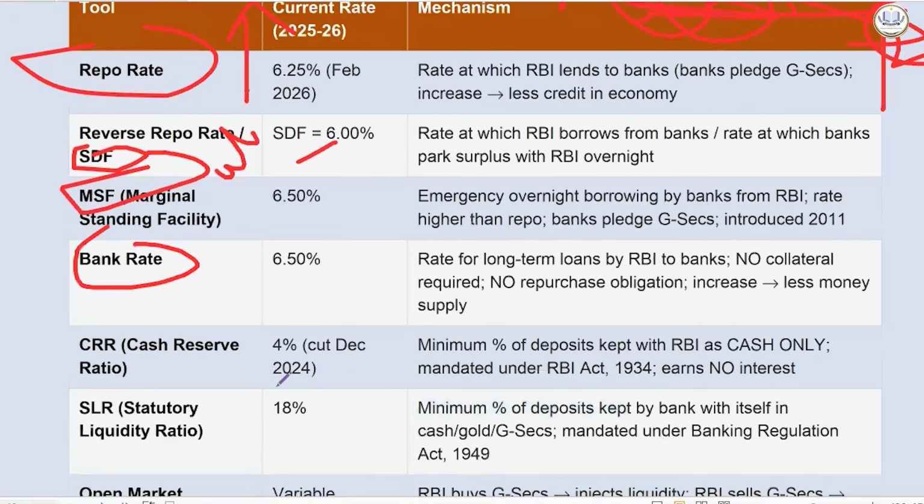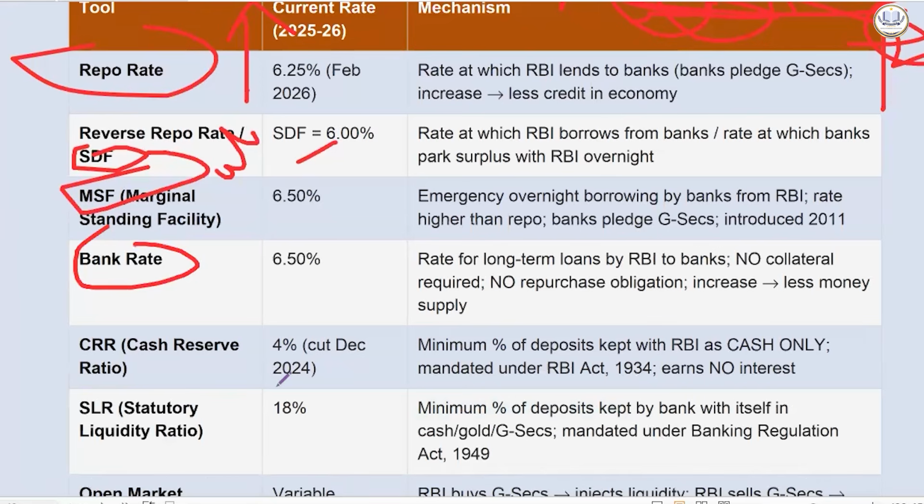We have CRR and SLR. Now, banks have to maintain something, otherwise there will be bank runs. So there are regulations. One is CRR and the second is SLR. And these two will also control credit creation. So if the RBI increases CRR and SLR, then lesser money, lesser liquidity, will be at their disposal for credit creation.